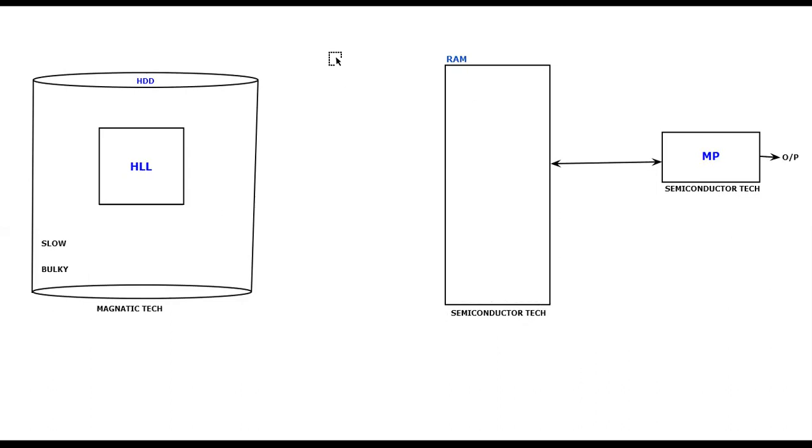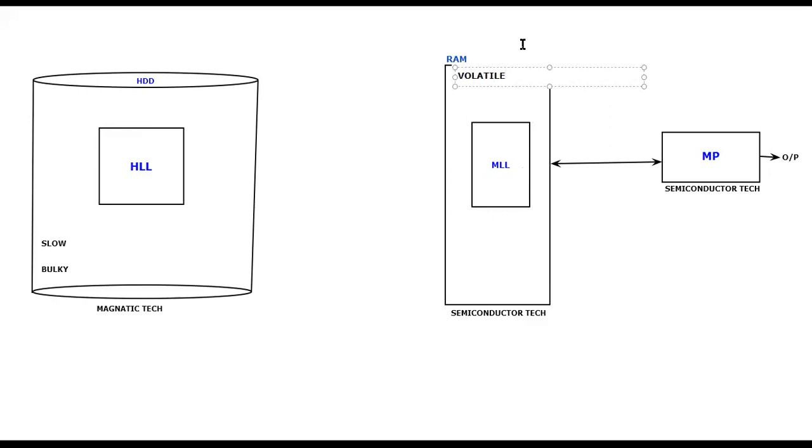So they have taken one program file here. Let me assume this time that this is the machine level language itself, which has already been compiled or interpreted. So this is the machine level language, and directly I have to give it to the microprocessor. But there are a few disadvantages with respect to this RAM. So what are the disadvantages, if you ask me? The disadvantage is that this particular RAM is volatile in nature.